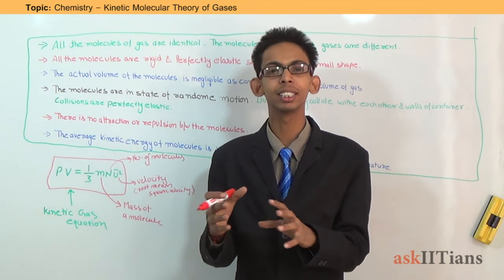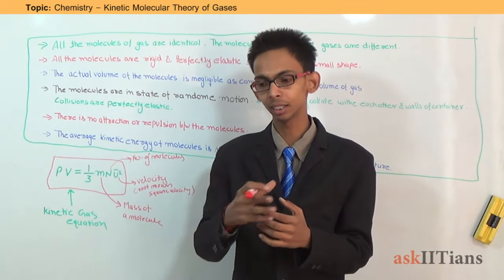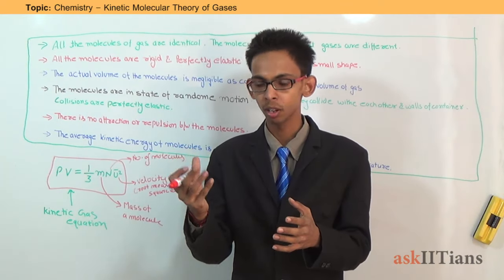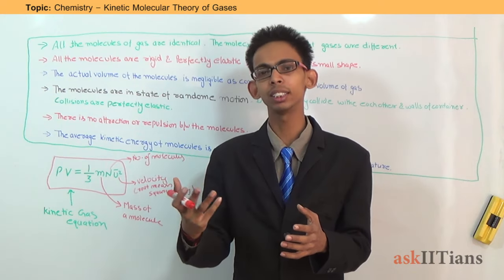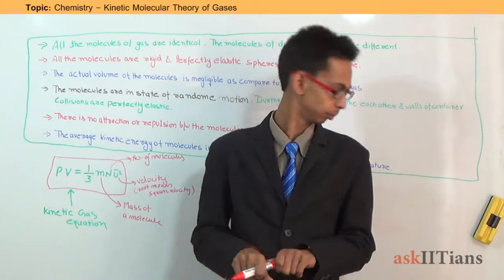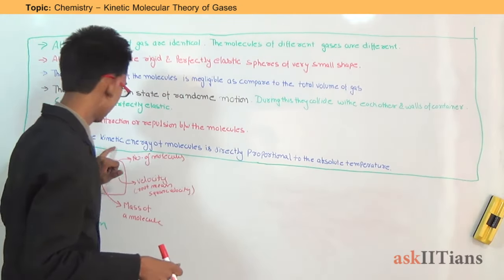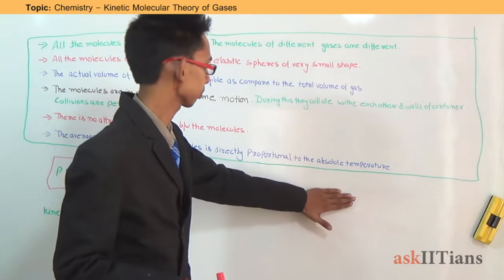The kinetic energy of the particles increases with increasing temperature in case of gas. So the kinetic energy of a molecule is directly proportional to the absolute temperature.